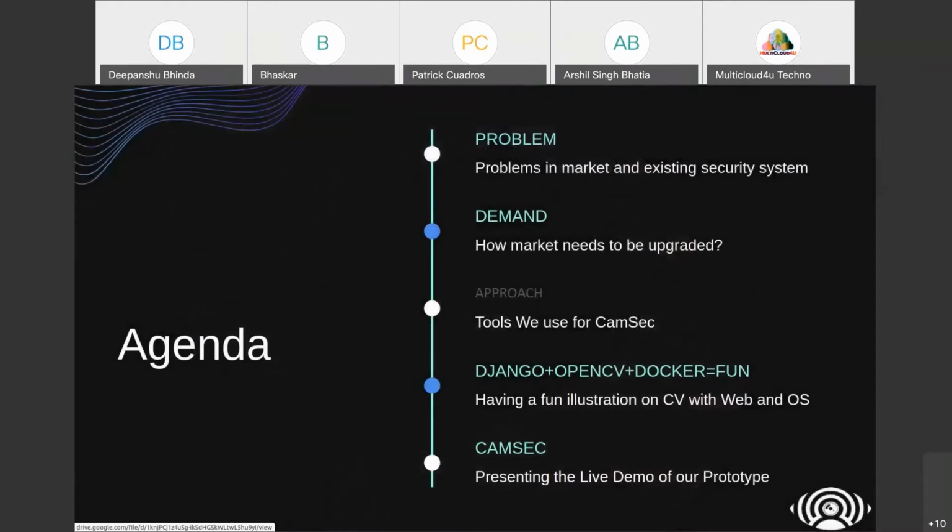So the agenda of today's session: first, the problem. We will discuss what problem is currently going on in the market and what kind of challenges we are facing right now. Another thing is the demand, what the market is expecting from AI engineers and how the tools need to be upgraded. The third is the tools we have used to build our prototype named CAMSEC.